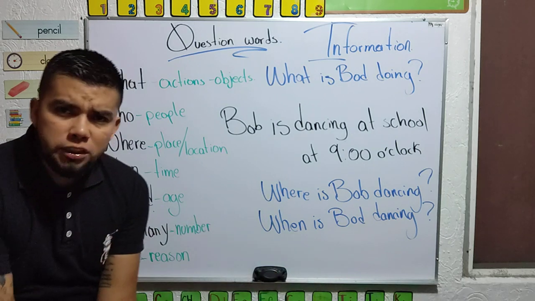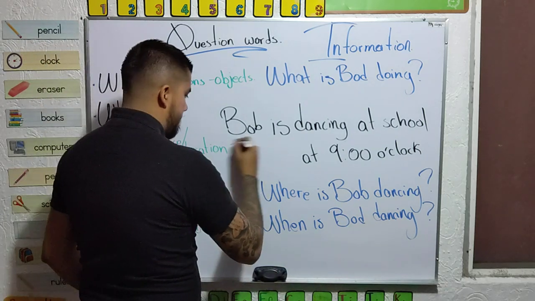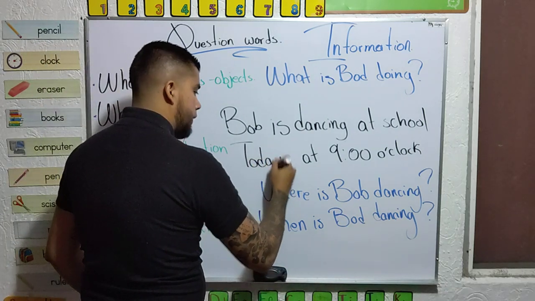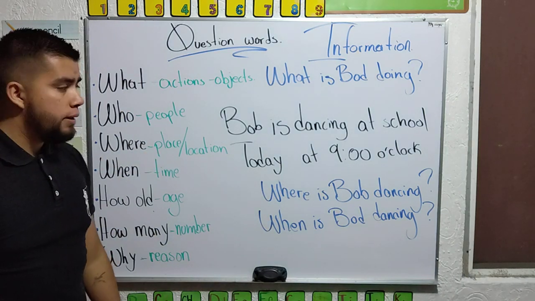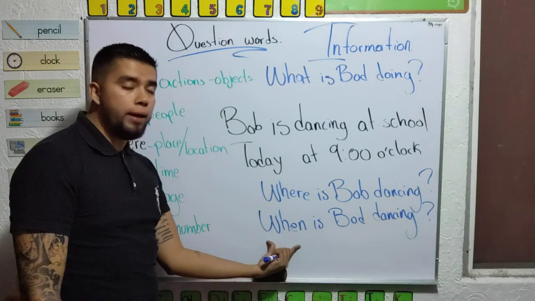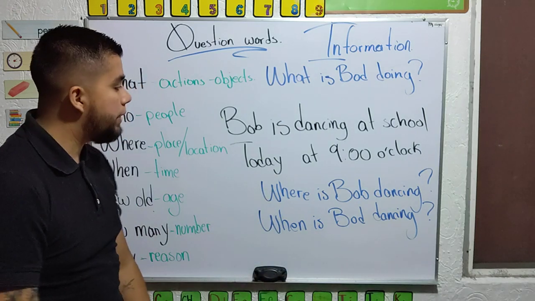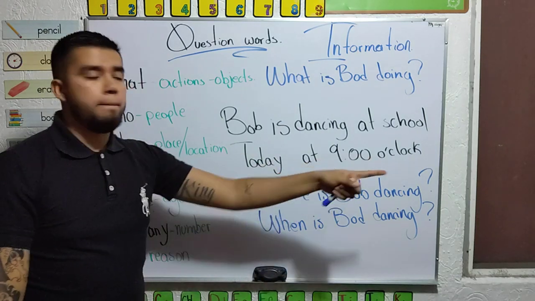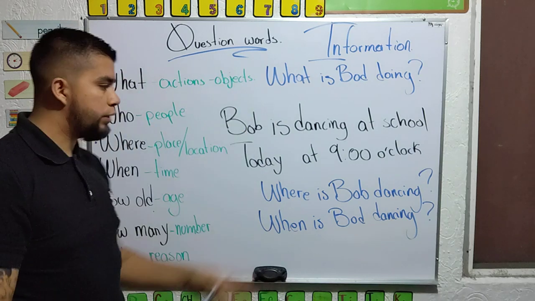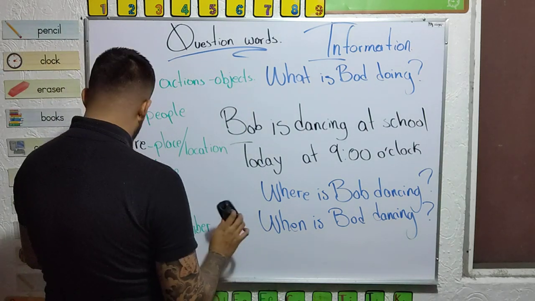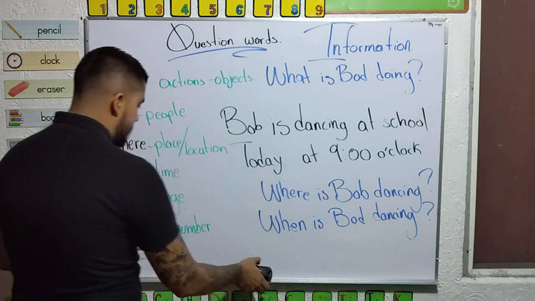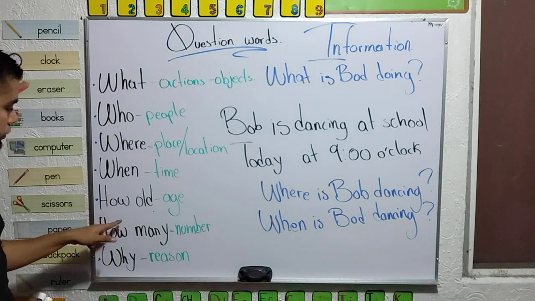Or we can be more specific. Today at 9 o'clock. Yeah, that's why we're using when, because we're asking information about time. Today, time, relative. Okay? Okay. Now, let's get into the next question.